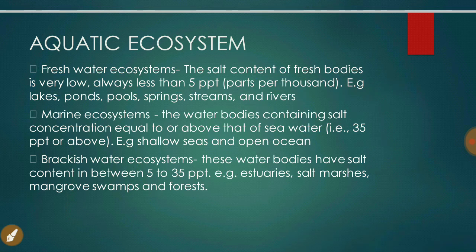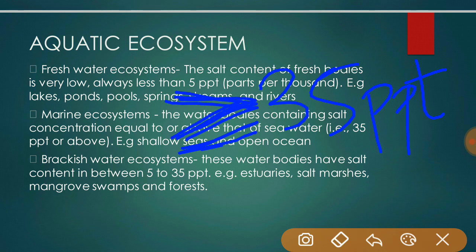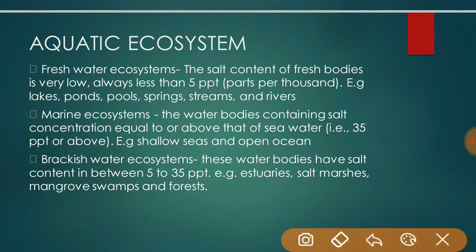Then second one is marine ecosystem. The water bodies containing salt concentration equal to or above that of seawater, that is 35 ppt. Equal to or above. This is the sign of above and this is the sign of equal to. For example, shallow seas and open ocean.